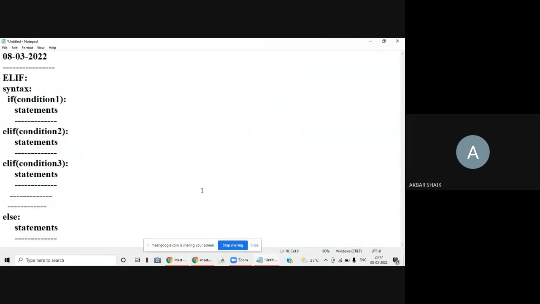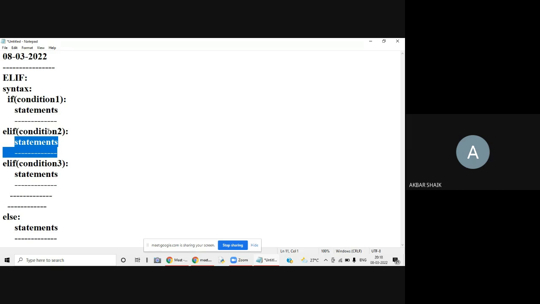So elif is nothing but, first we check condition 1. If condition 1 is true, the statements in that particular block will be executed. If condition 1 is false, then condition 2 will be checked, and its statements will be executed.